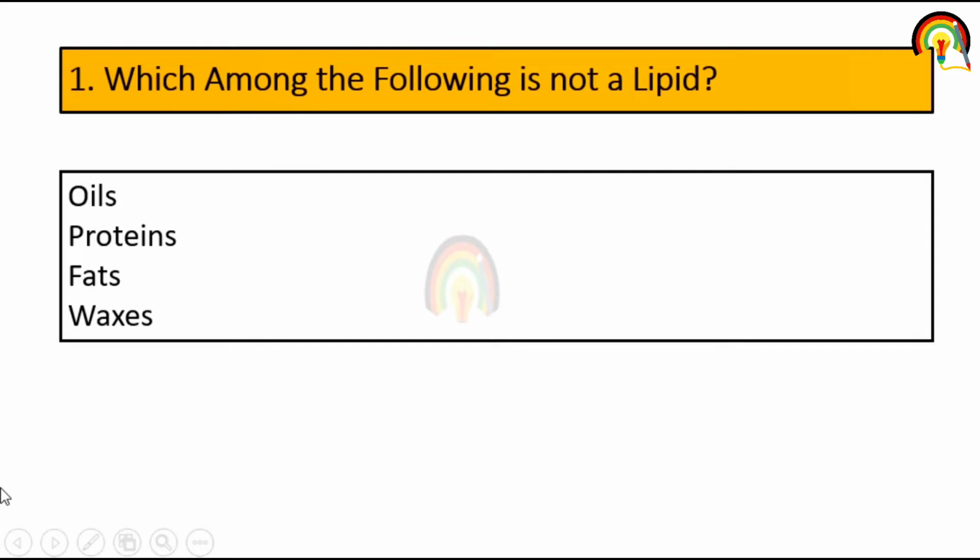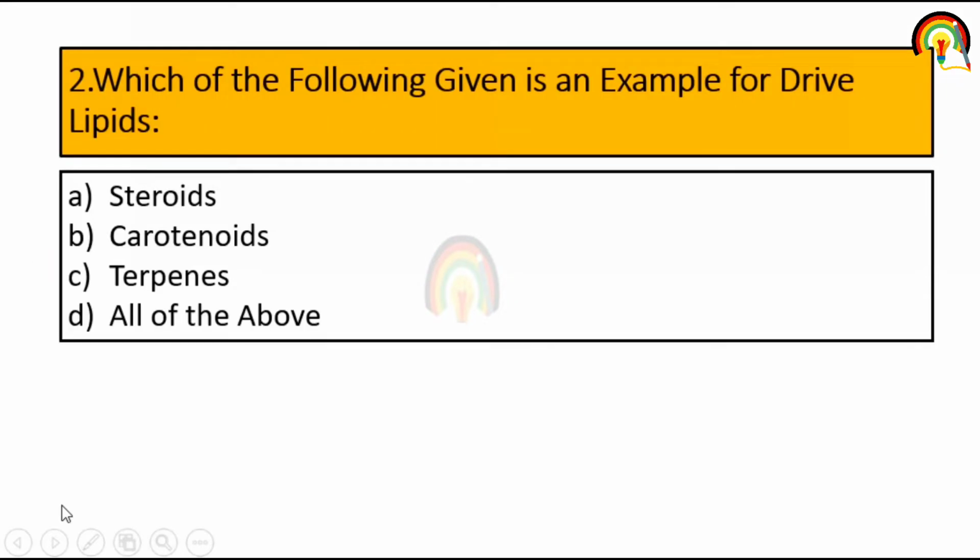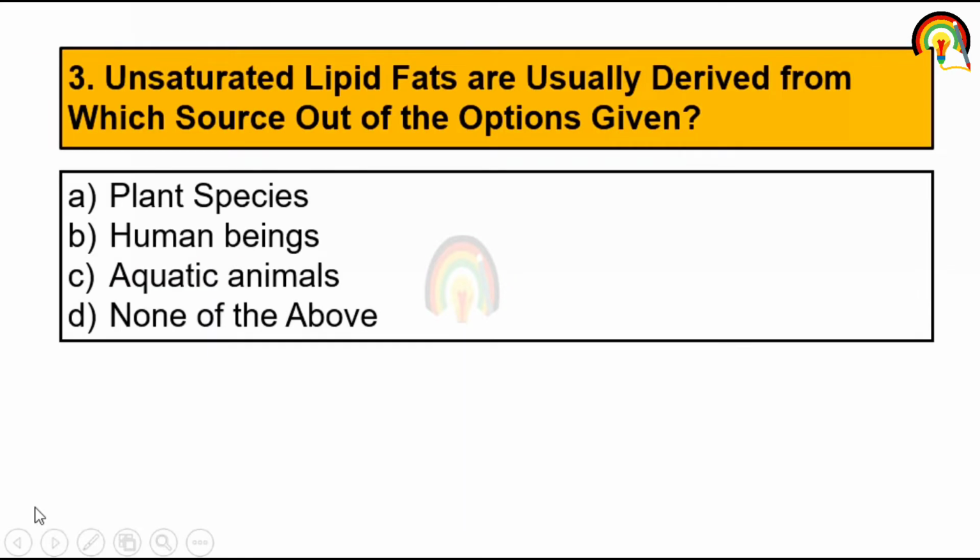So the very first question is, which among the following is not a lipid? Oil, protein, fat or wax? So protein is not a lipid. Which of the following given is an example for derived lipids? Steroid, carotenoids, terpene, all of the above. So all these are examples of derived lipids.